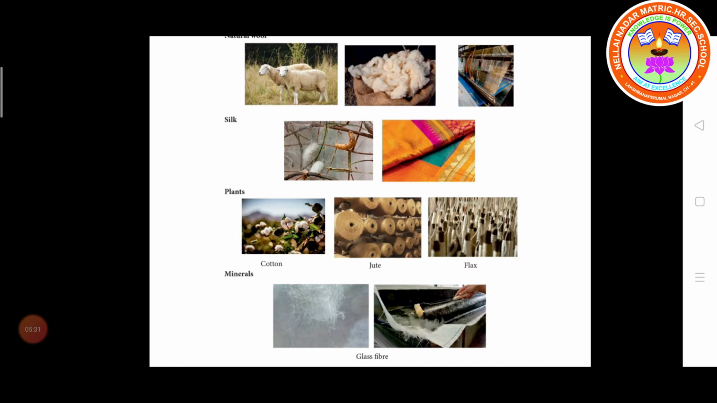From the diagram you have to observe the natural fibers. From the plant, we get cotton, jute, flax. From the animal you take wool and silk. From the mulberry cocoon you separate the silk. And from minerals you produce glass fiber.